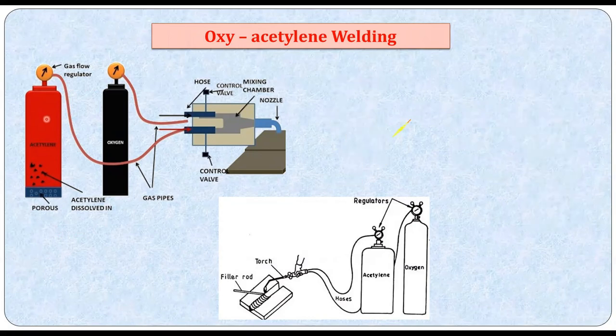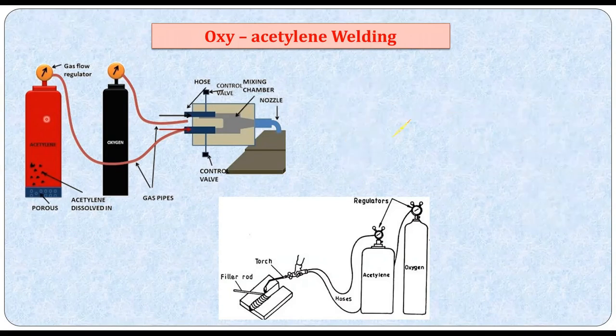A mixture of oxygen and acetylene is called the oxyacetylene welding process. If you use oxygen and hydrogen, it's called the oxyhydrogen welding technique. The temperature obtained during the welding process will be anywhere around 3000 to 4000 degrees Celsius. It's a very high temperature. It can melt any kind of metal, and thereby you get a strong welding joint.